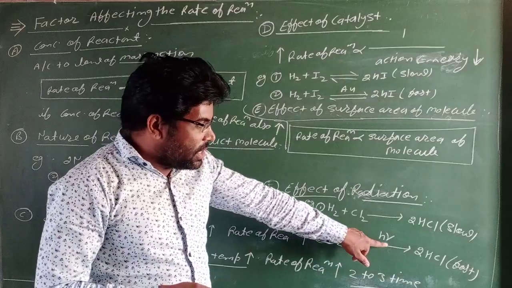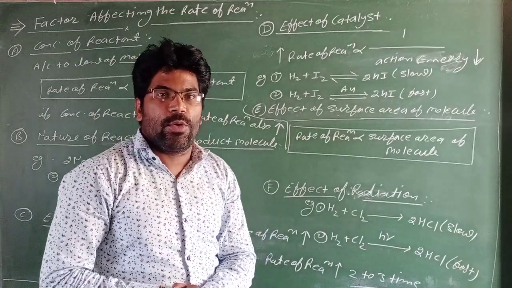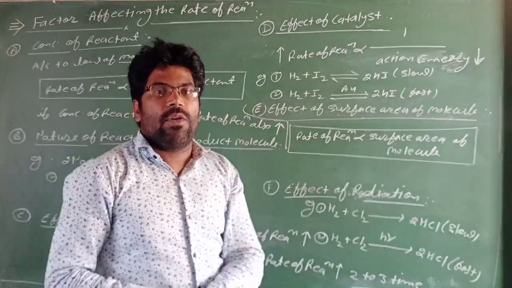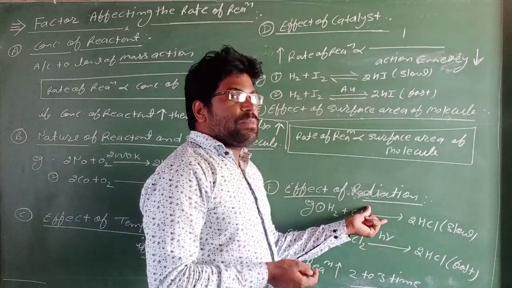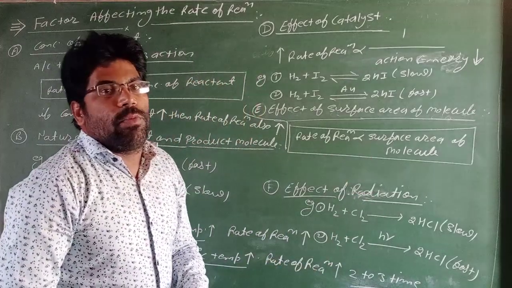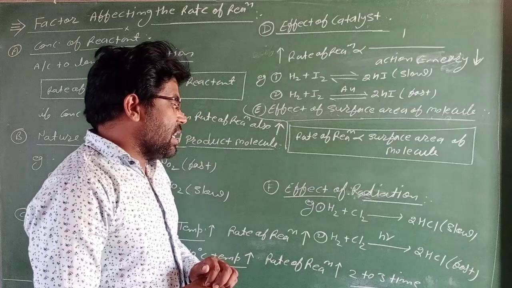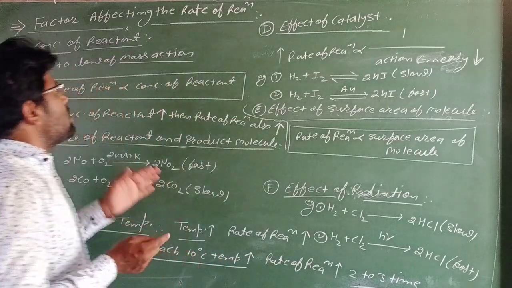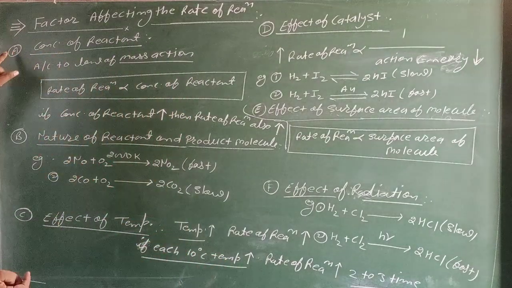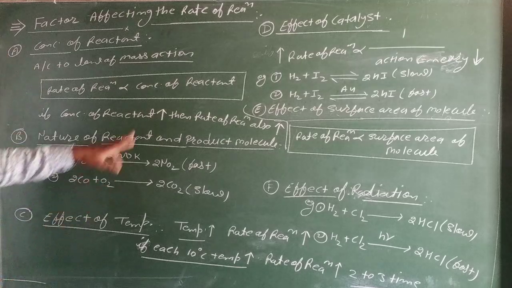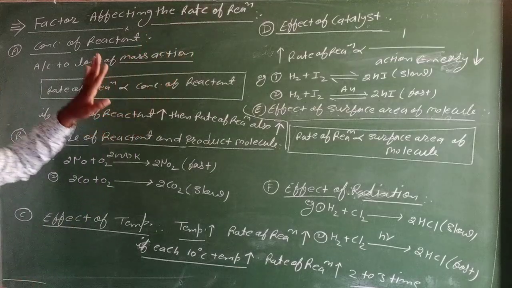Means in the presence of light, what will be the rate of the chemical reactions that complete? It will be more. And in the absence of light, what will be the rate of reaction? It will be less. So, total 6 factors affect the rate of a chemical reaction.